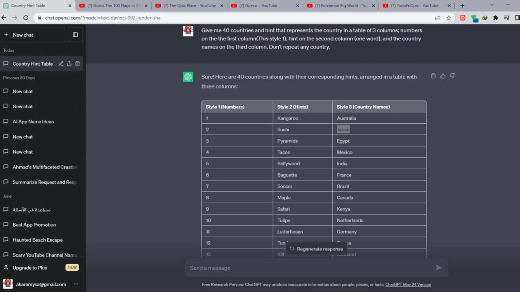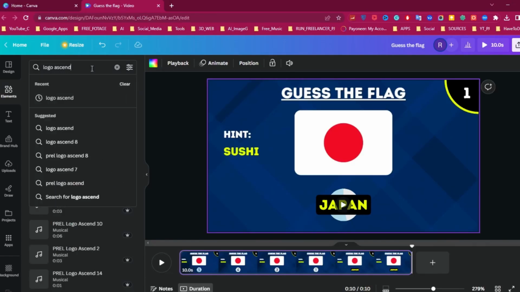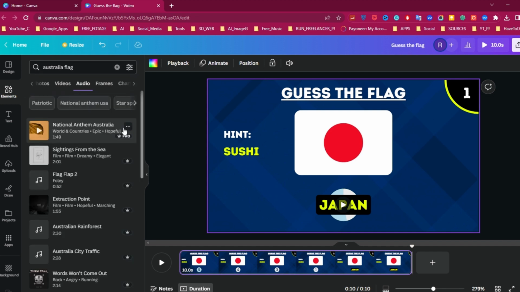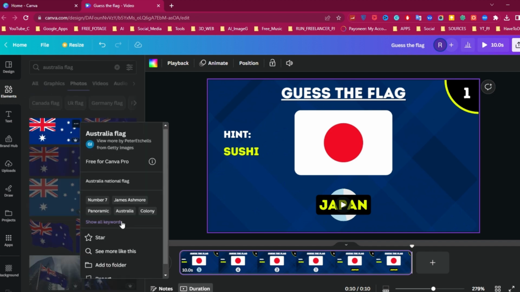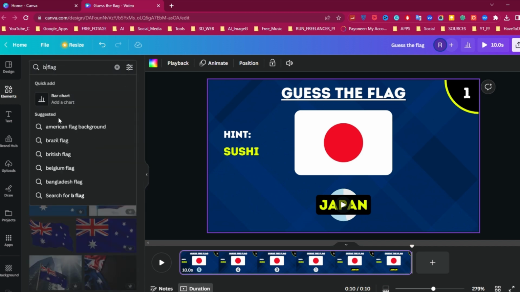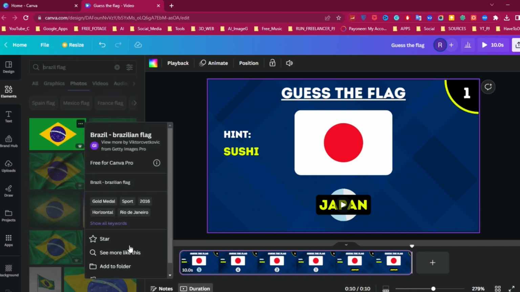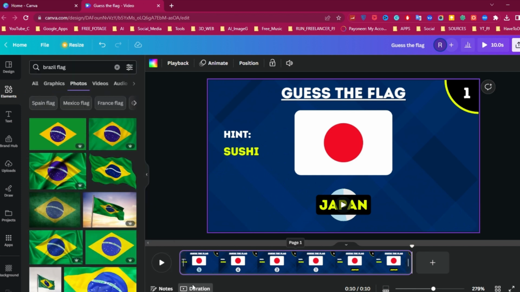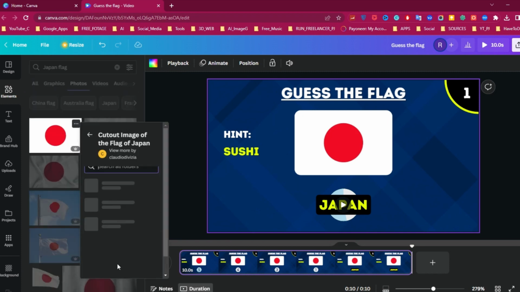The next step is to go to ChatGPT and copy the first country name from the table. Paste it in the search box on Canva and switch to Photos to find a flag. Right-click on the flag and select Add to Folder. We can create a new folder here, give it a name and add the flag to it. Go back and copy the second country name and paste it here as well. Add the flag to it. I'll repeat this for the other countries, add them to the folder, and skip to the next step.